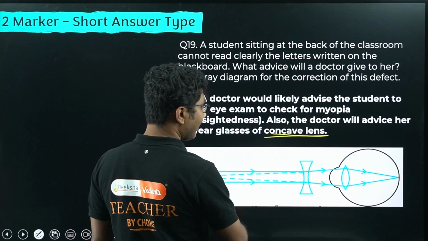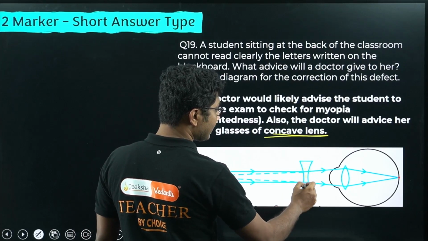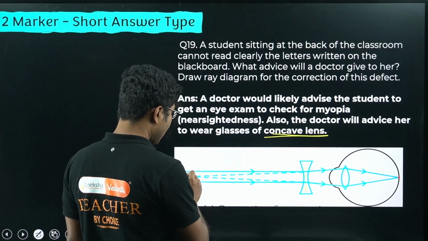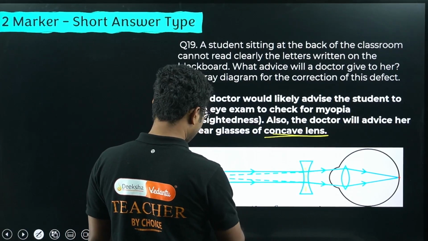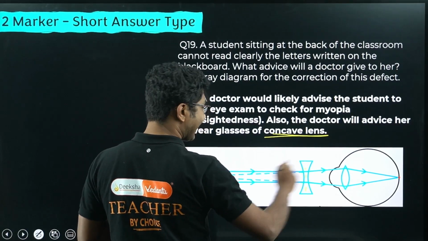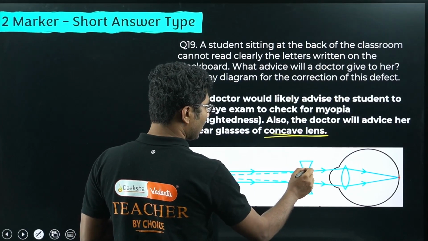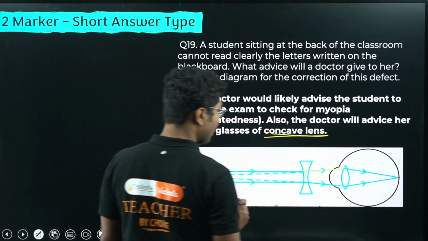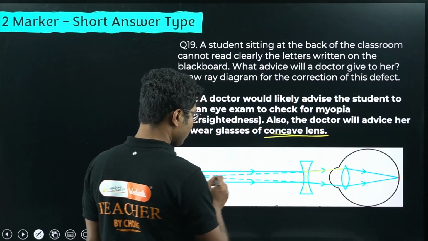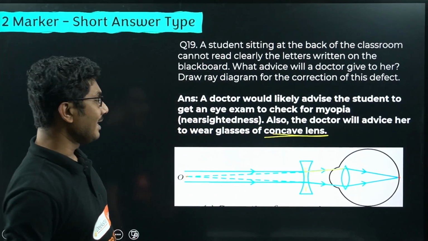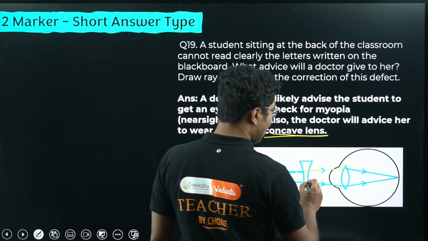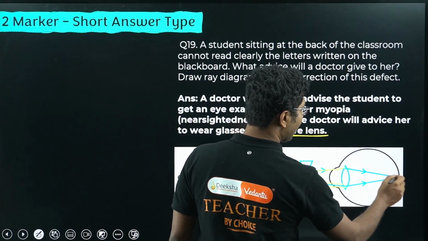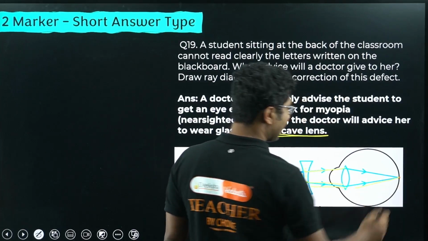Now draw the parallel rays up to this lens. Now from here to here you join them using a scale. Obviously you have to use a scale. Okay, join up to this point. From here to here you draw the solid line. Okay, from here to here you join them using a dotted line, but you continue the same line using a solid line up to the lens. After it reaches the lens, from there you can join them at the retina at some arbitrary point.